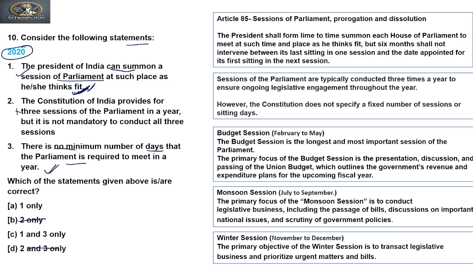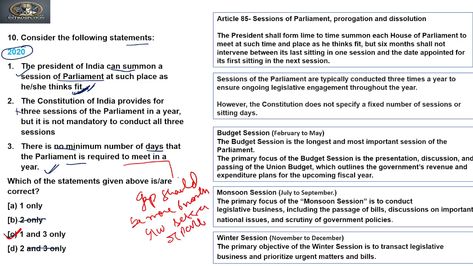Yes, it's true that the Constitution does not provide a minimum number of days for which Parliament should meet. The Constitution only says that the gap should not be more than 6 months between two sessions of Parliament.